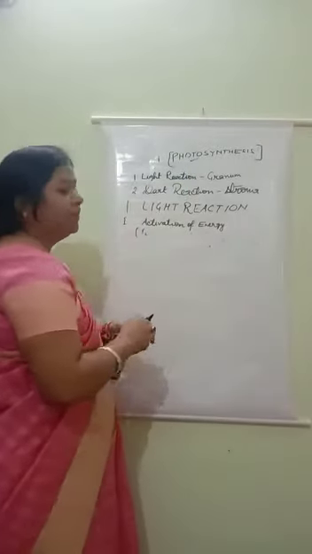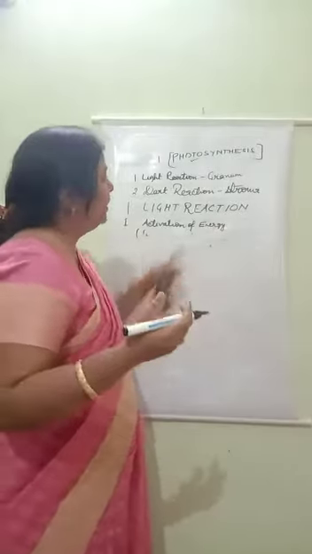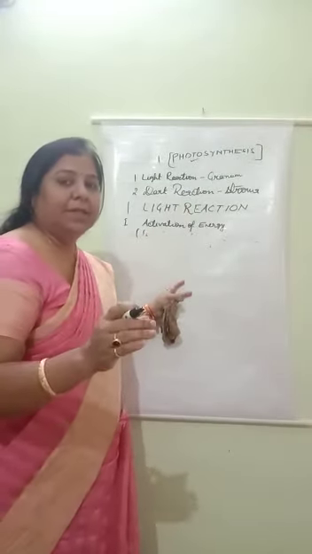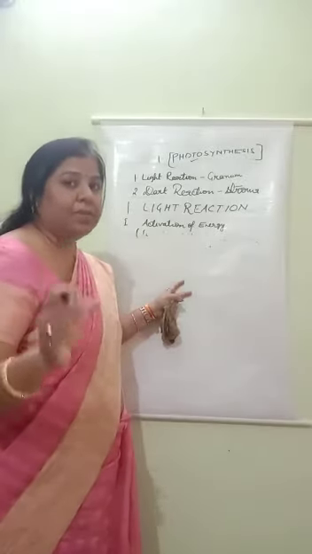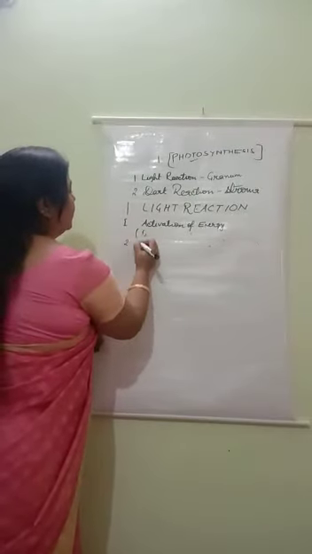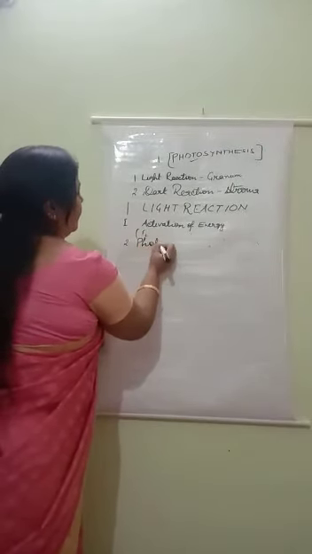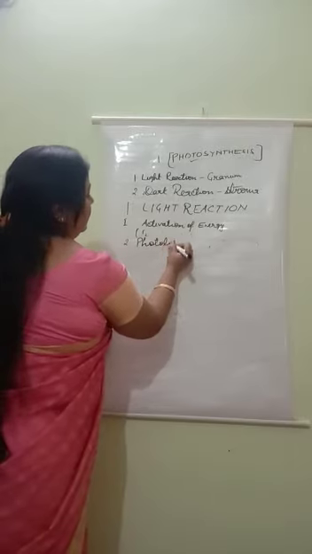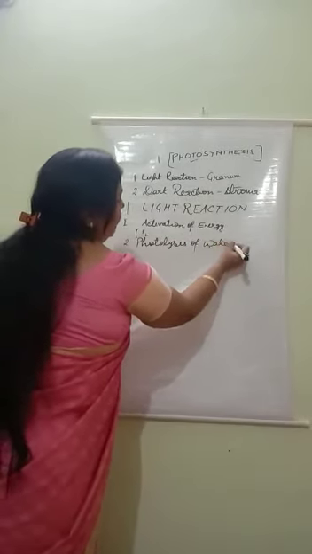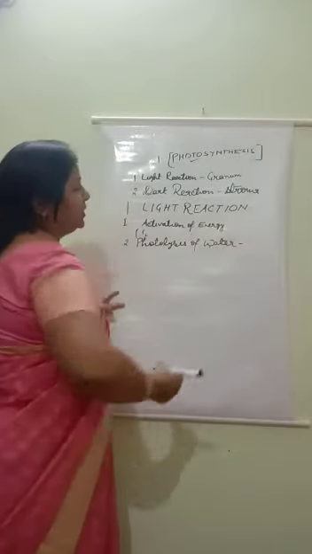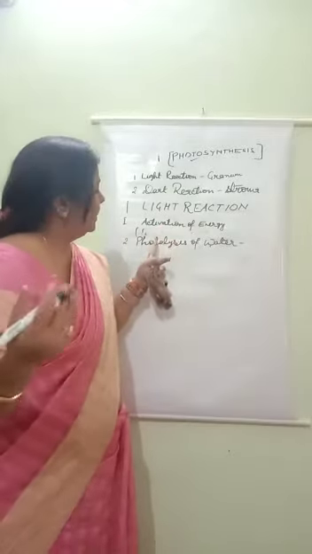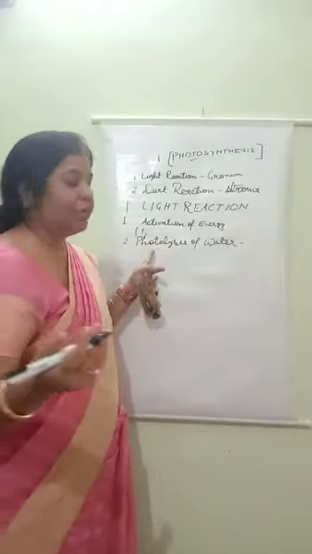So when ATP forms, it means in granum a sufficient amount of energy is present, and this energy helps in the process of the next step. So the next step of light reaction is known as photolysis of water. You all please note down in your copy all the steps carefully. First step is known as activation of energy. Second step is known as photolysis of water.